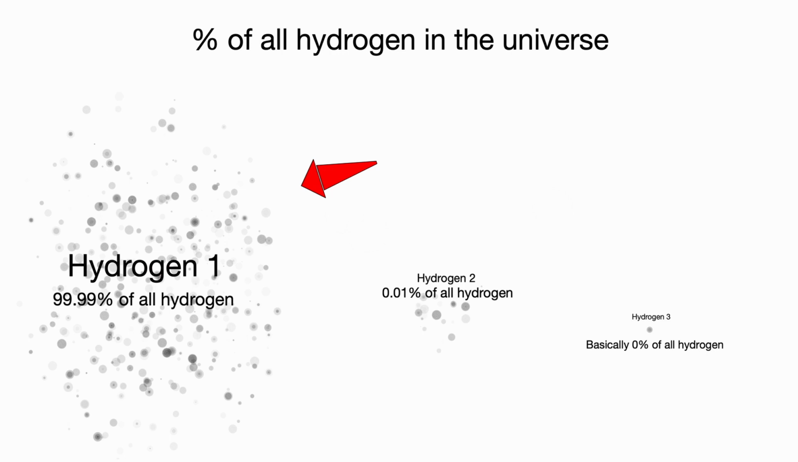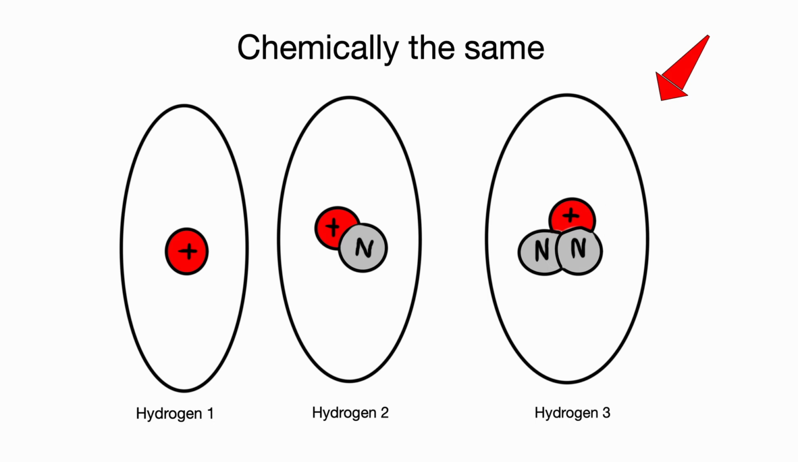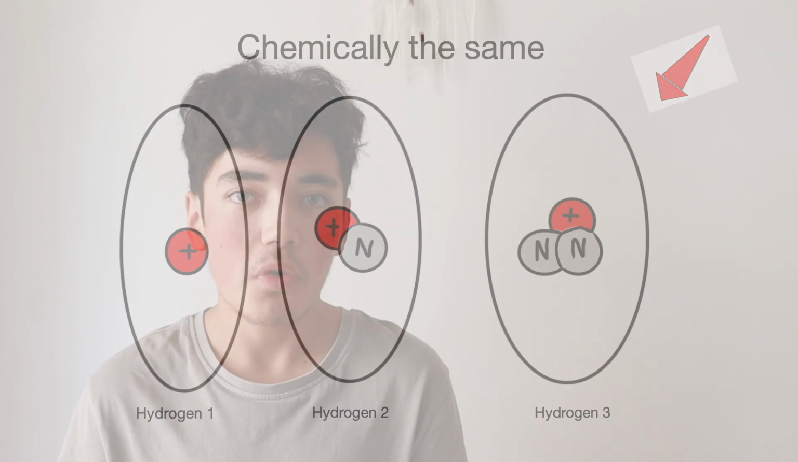However, there is a little bit of hydrogen with one proton and one neutron, meaning 2 atomic mass units, and there's a tiny bit of hydrogen with 1 proton and 2 neutrons, meaning 3 atomic mass units. If we calculate the average of all these isotopes, then it is slightly more than 1 atomic mass unit, and that is the relative atomic mass for hydrogen.